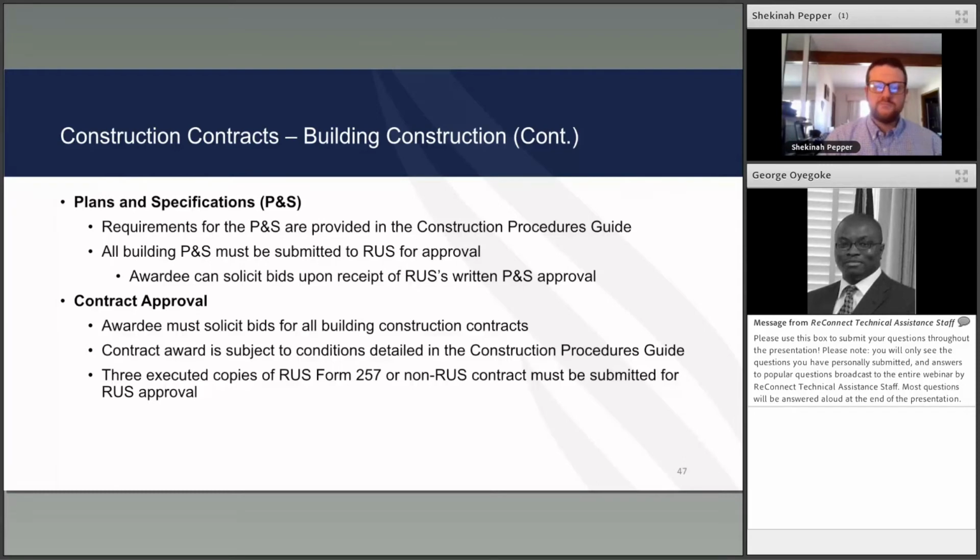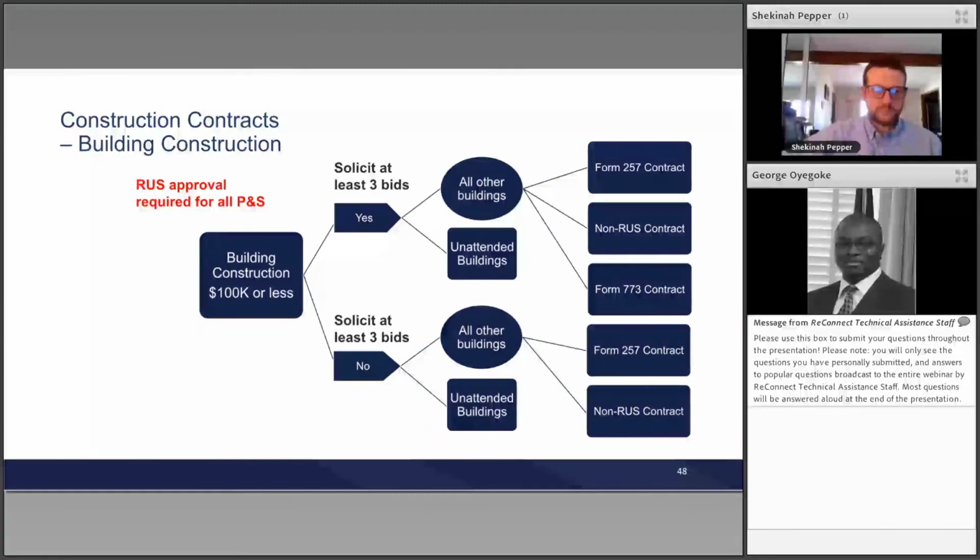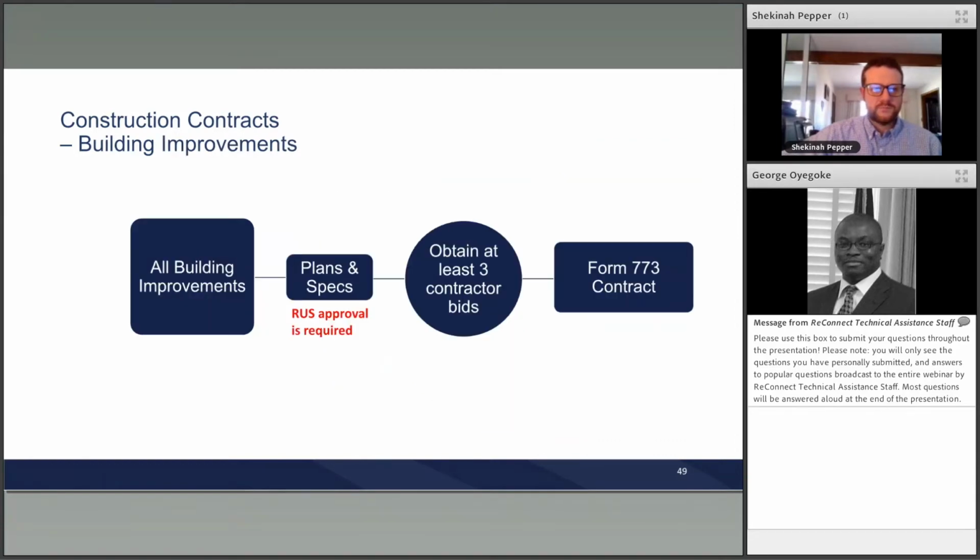Once again, because of COVID, instead of the 3 executed copies, you'll get the 1 executed copy and email it to your GFR. Until such time as we open back up our DC offices, we'll go back to probably the 3, and your GFR will let you know when that time comes around. This is another one of those diagrams that helps walk you through the process of, based upon the price, what are the different contracts that you can use and what are the different processes you have to follow.